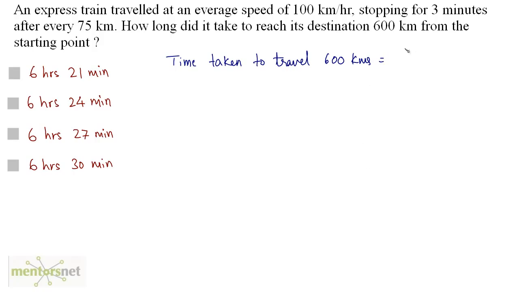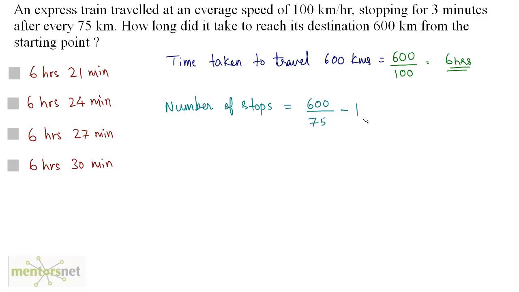It is equal to the distance, which is 600 kilometers, upon the speed, which is 100 kilometers per hour. So it is equal to 6 hours. Right, so 6 hours is the time taken to travel 600 kilometers without stopping. Now, to calculate the total time from the starting point to the ending point, we need to calculate how many stoppages this train has. It is said that it stops every 75 kilometers. So the number of stoppages will be equal to 600 kilometers divided by 75 kilometers, minus 1.